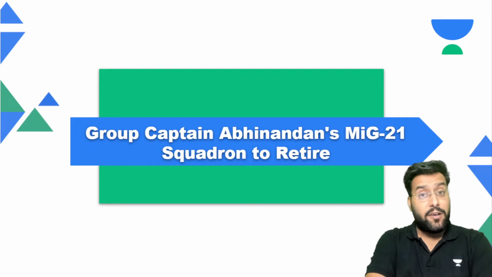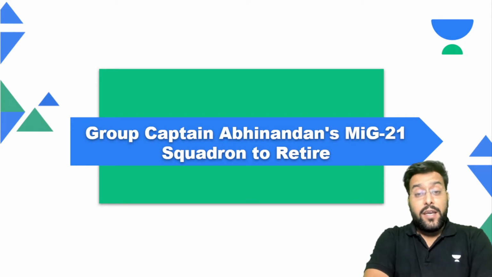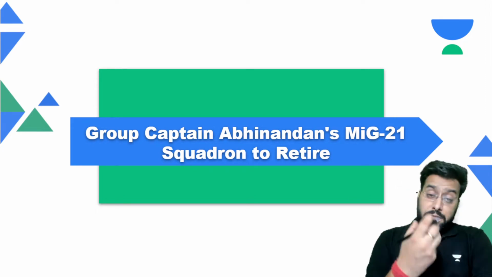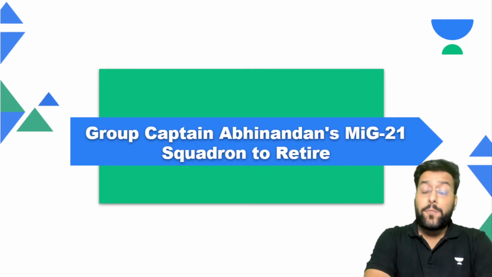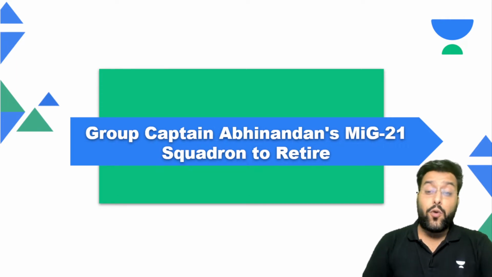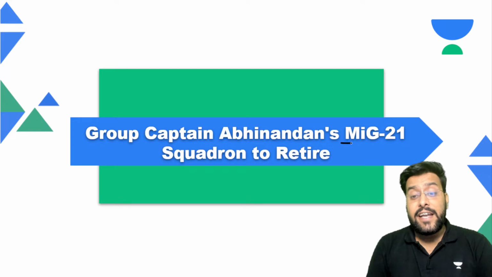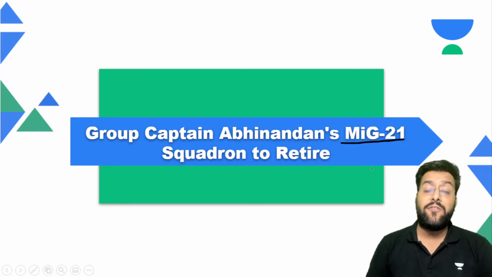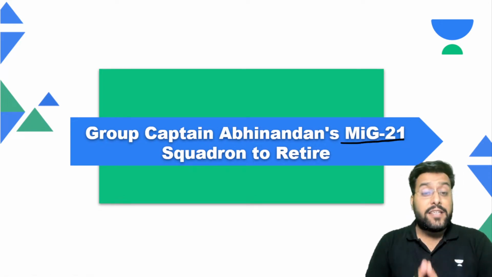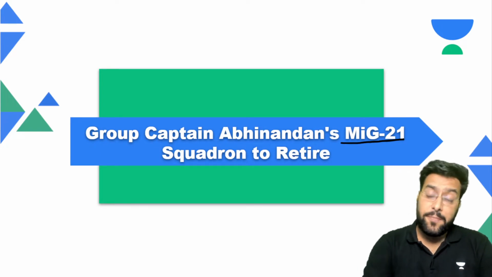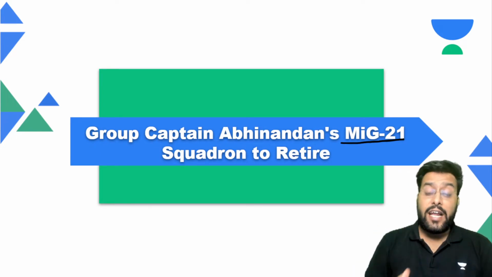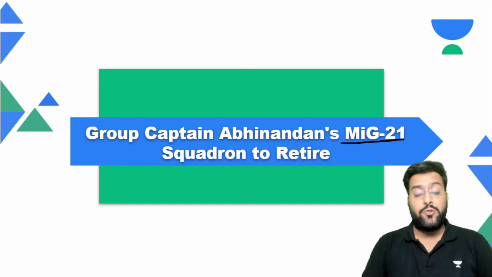Air Force aircraft. The aircraft which Group Captain Abhinandan used was the MiG-21, and this entire squadron of MiG-21 used by Captain Abhinandan is all set to retire. We'll be talking about this MiG-21, why it is set to retire and what are its substitutes with the Indian Air Force.